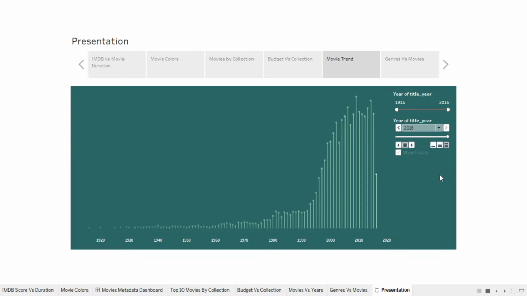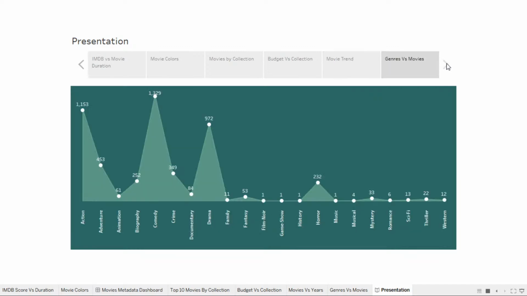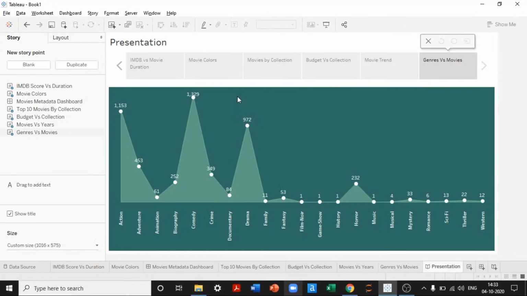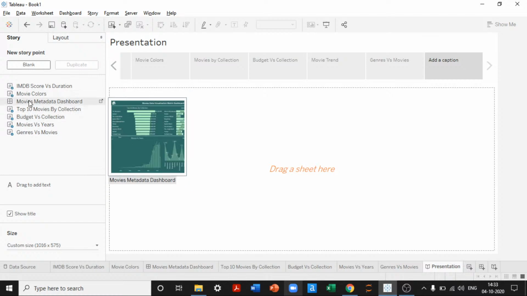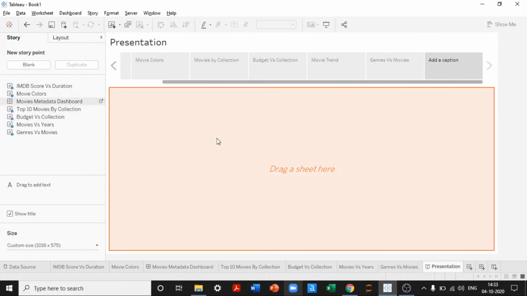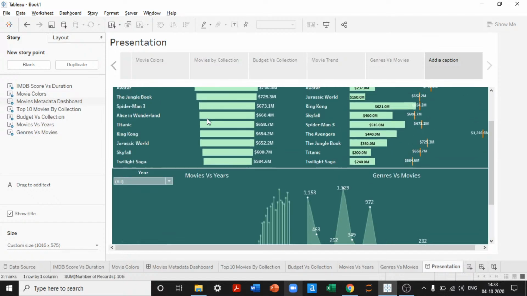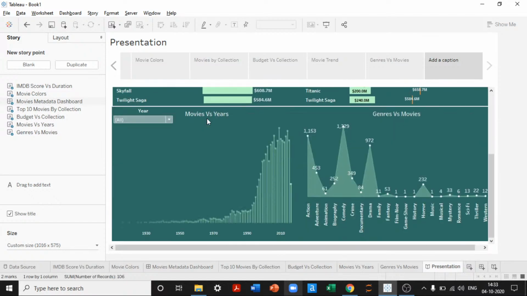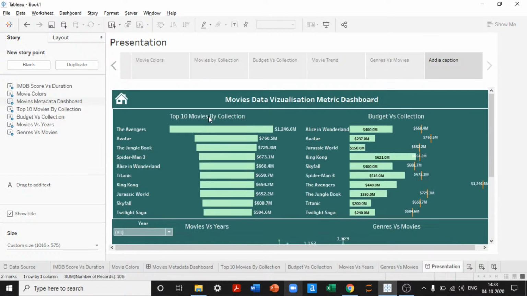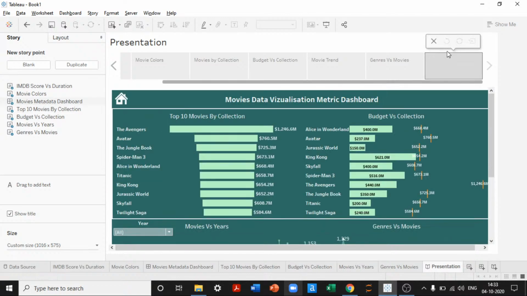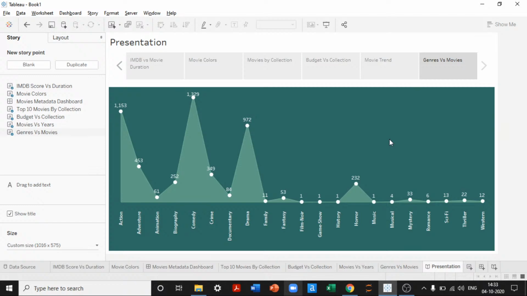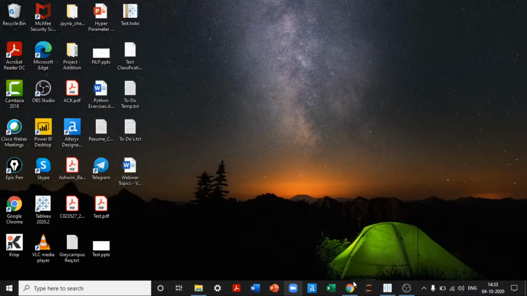Perfect. And I can see the dashboard. If I wanted to add the dashboard into the storyboard, I can do that also. This is purely for presentation purposes only. You must keep that in mind. But adding a dashboard into your storyboard doesn't make any sense. So I can simply remove this. That's pretty much what we have in both dashboards as well as in storyboards.